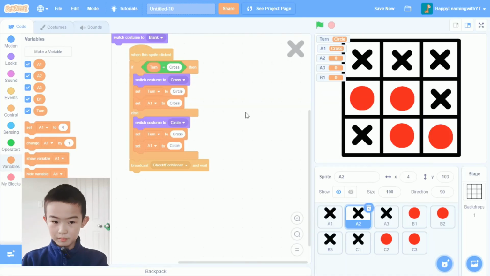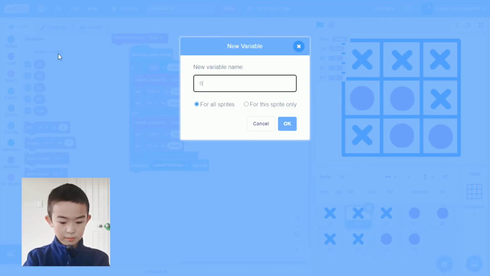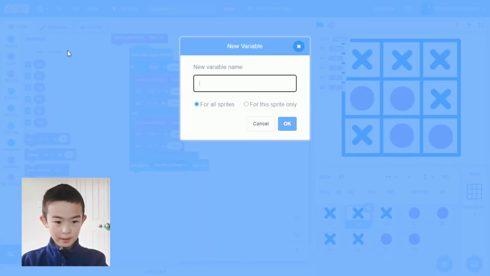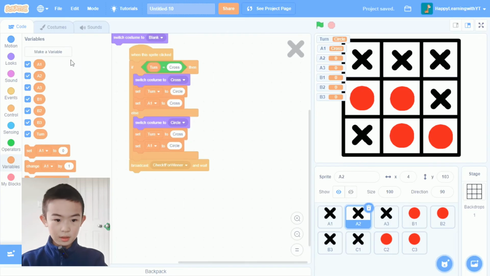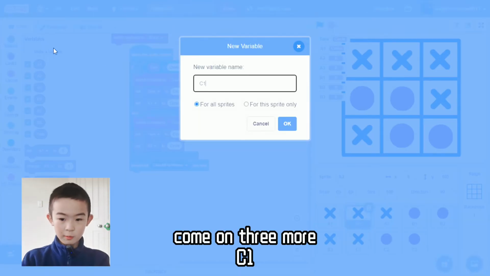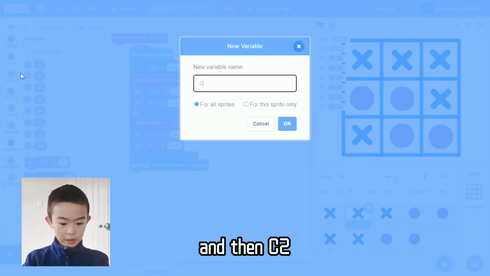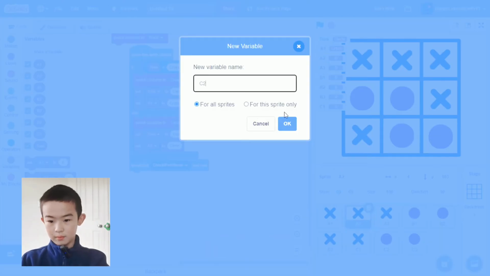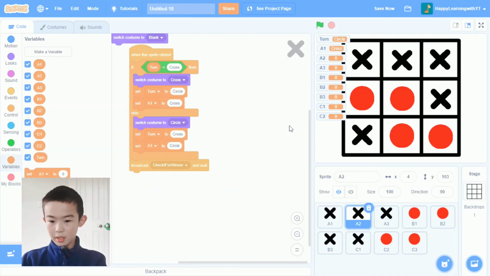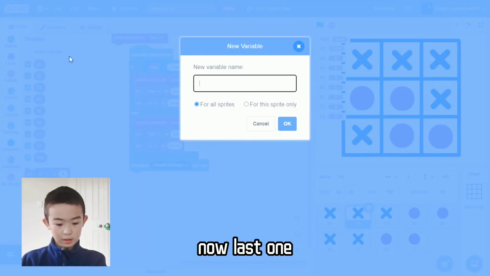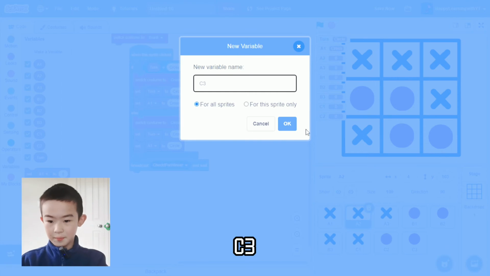B1, B2, and now B3. Come on, 3 more. C1, and then C2, and now the last one, C3.